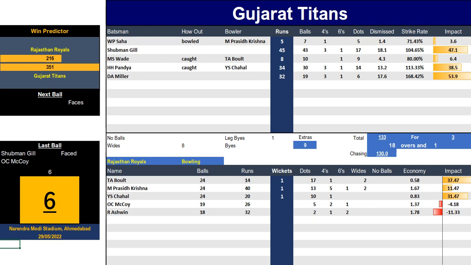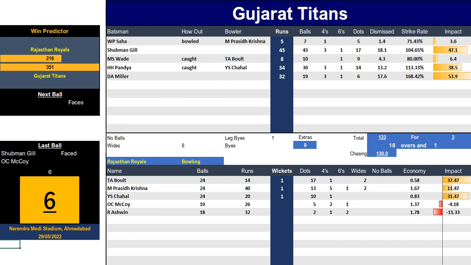So his overall 82 points for bowling, 38 points for batting, put him head and shoulders above any other player there for the 2022 IPL final. Butler's 43.5 impact points, Kishore 41.6 impact points, Shubman Gill 47.6, and then we've got a few in the 30s. David Miller 53.9, Trent Boult and YS Chahal.